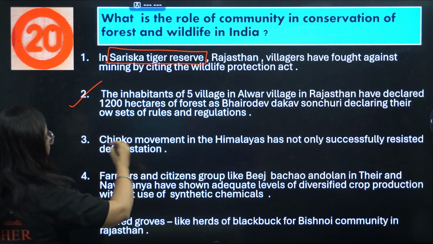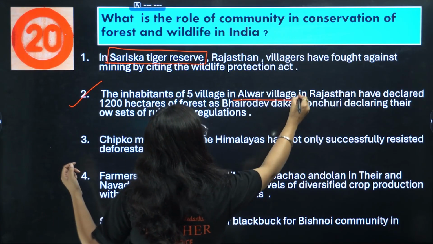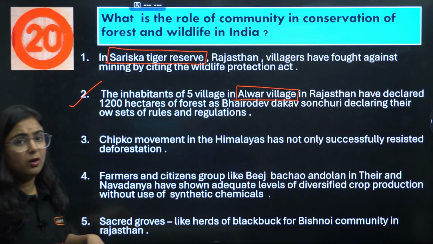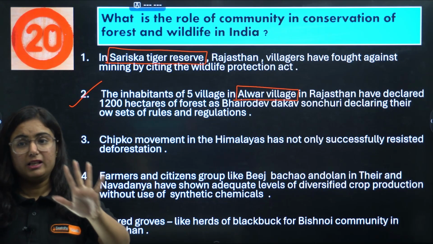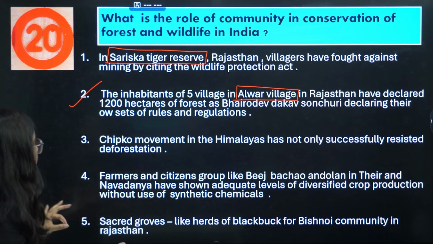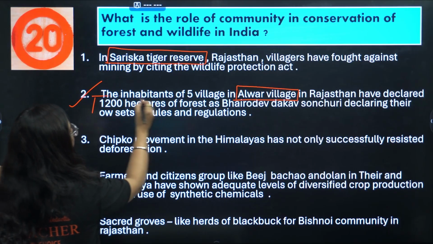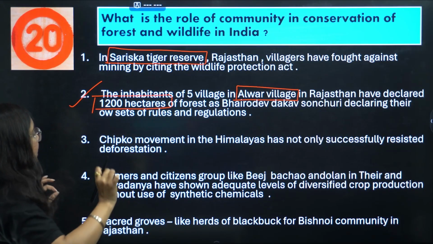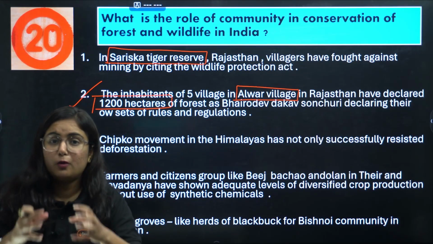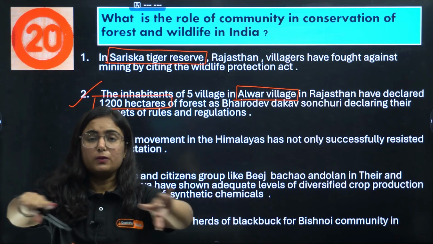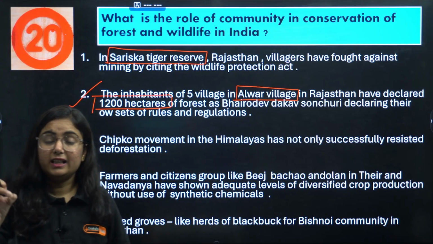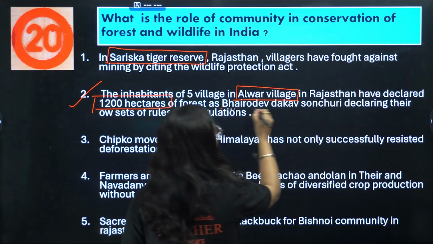The second one is again in Rajasthan, in the Alwar district of Rajasthan. In the Alwar district, there were 5 villages. How many villages? 5 villages that declared 1,200 hectares of forest land as Bhairav Dakav Sanctuary.